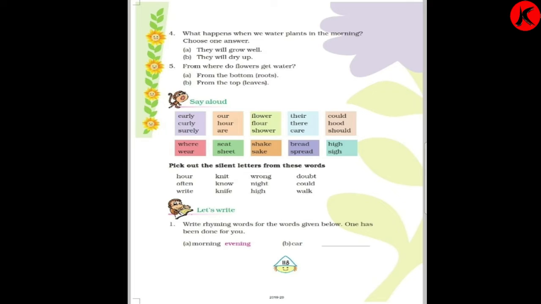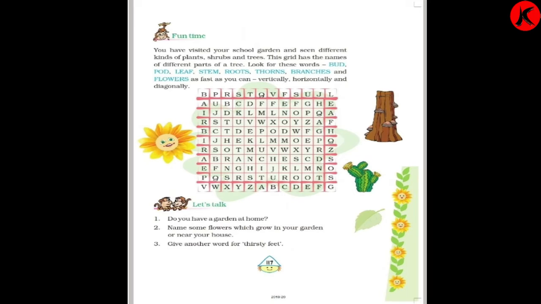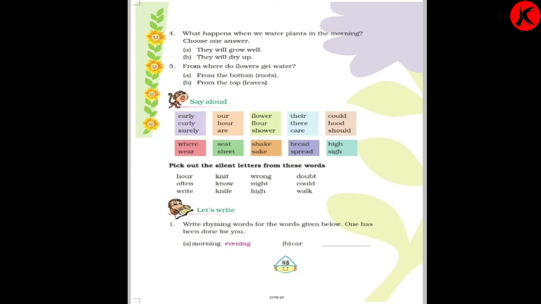What happens when we water the plants in the morning? Choose any one answer. Choose the correct one. They will grow well or they will dry up. What is the correct answer? They will grow well. From where do flowers get water? From the bottom, that is the root, or from the top leaves? So what is the correct answer? From the bottom, that is from the roots. So dear children, this exercise, let's talk 1, 2, 3, 4 and 5, you will write in your English notebook.